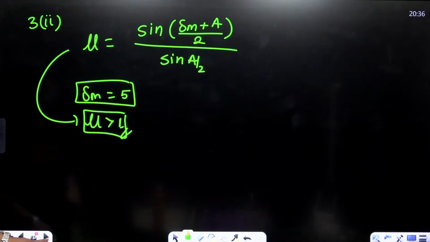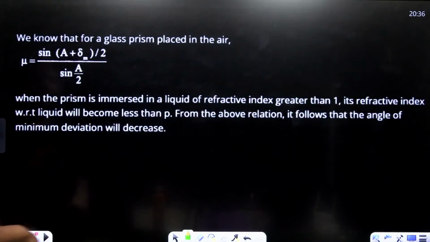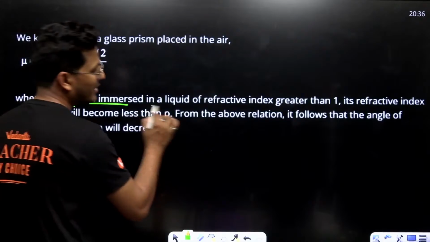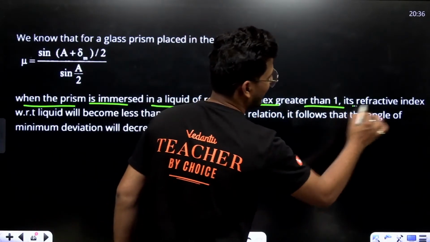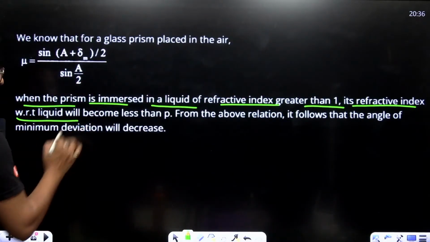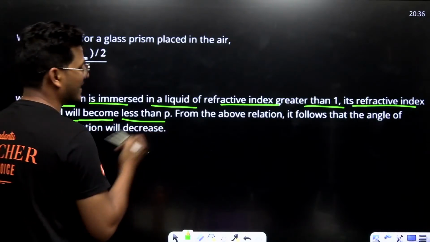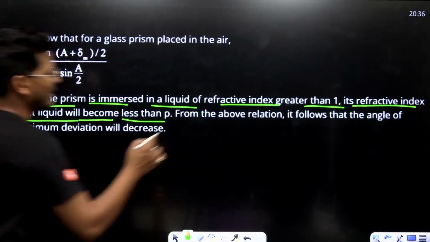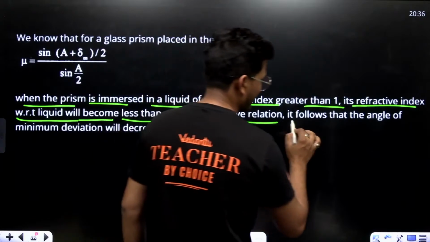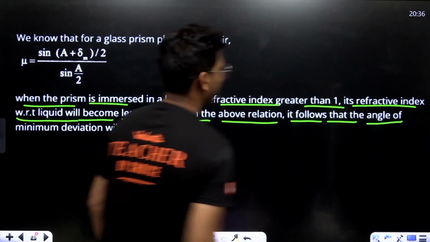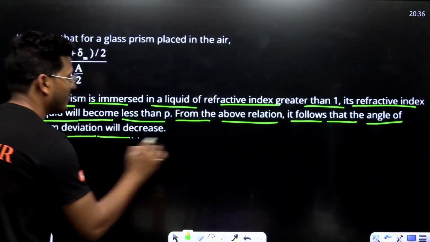When the prism is immersed in a liquid of refractive index greater than 1, its refractive index with respect to the liquid will become less than before, right? From the above relation, it follows that the angle of minimum deviation will decrease.